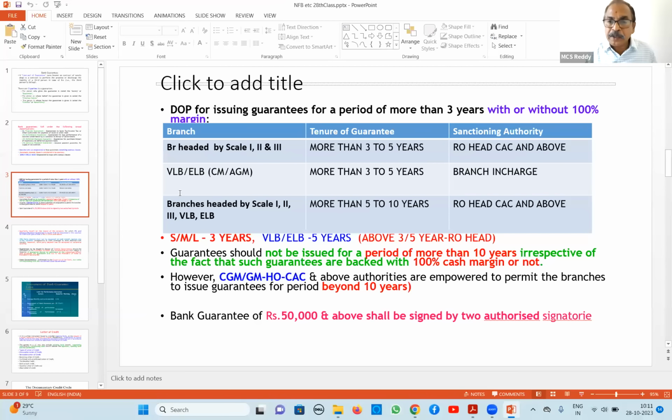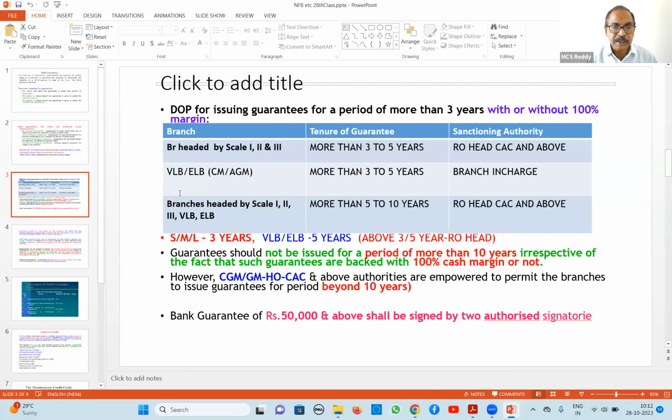Even if they are giving 100% cash margin, what is 100% cash margin? Suppose the party asks for a 10 lakh rupees bank guarantee. For that, we say, at least give us 25% margin. Margin means in the form of KDR, term deposits, at least 25%. The remaining 75%, we ask them to give securities like land, building, whatever it is. With 100% cash margin, they ask for a 10 lakh guarantee, and the entire 10 lakhs KDR they keep with us. In such a case also, branches are not supposed to give for more than 10 years.